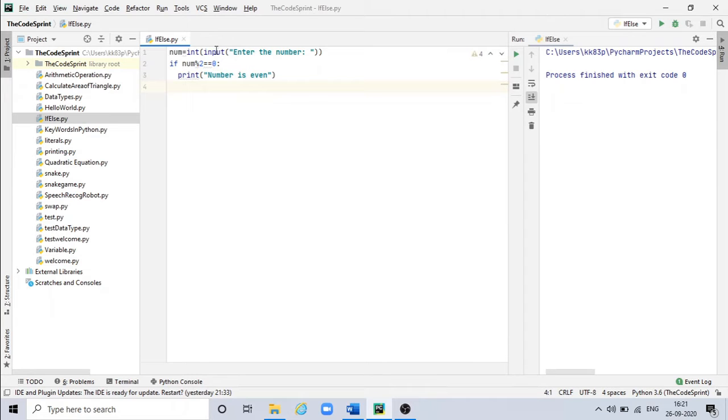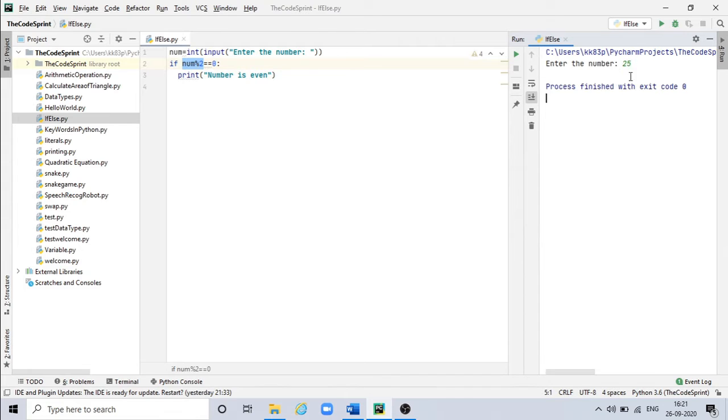Here I am receiving one input from the user and keeping it inside num variable. Then I am checking whether the remainder of this num variable is 0 or not. If it is 0, then it is even, and if it is not 0, then it is odd. Let's enter some value.